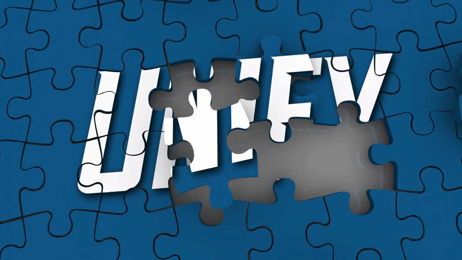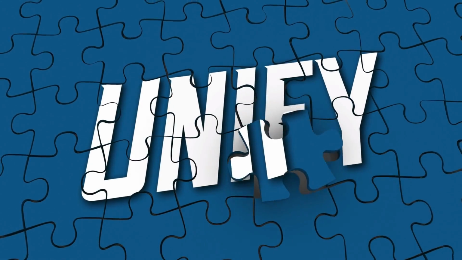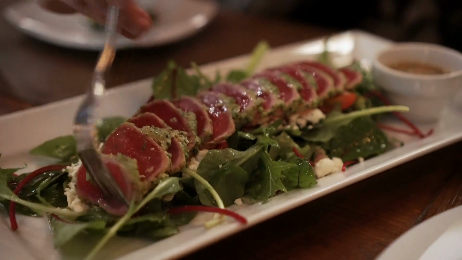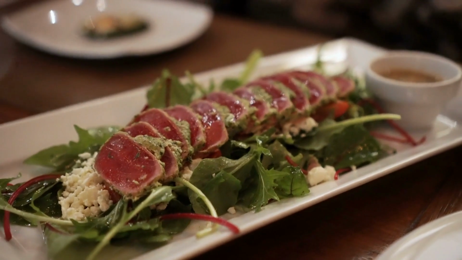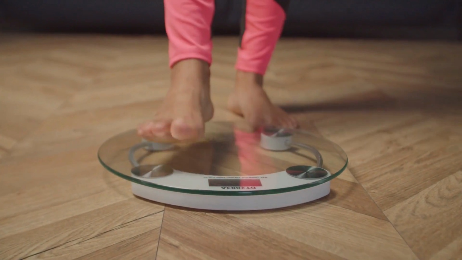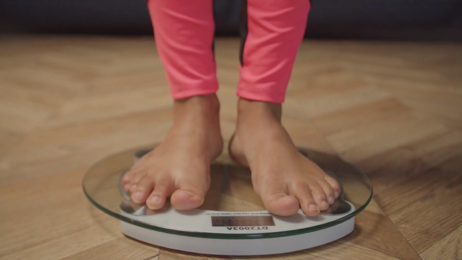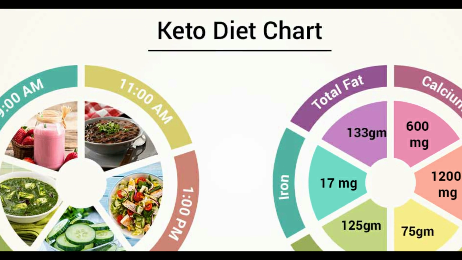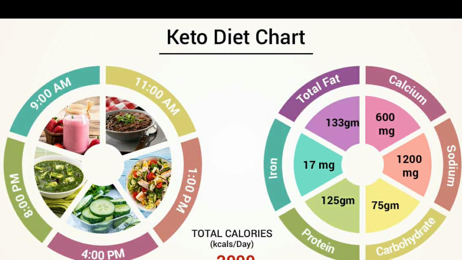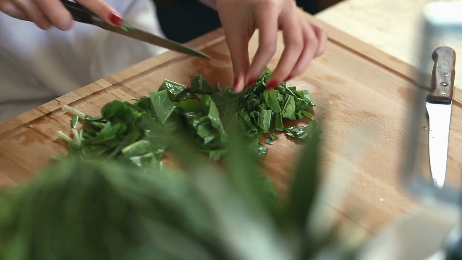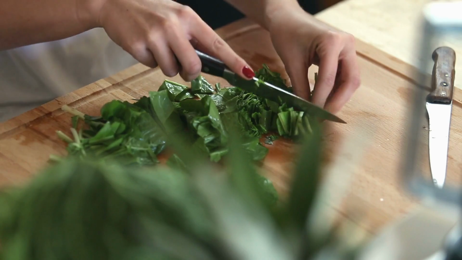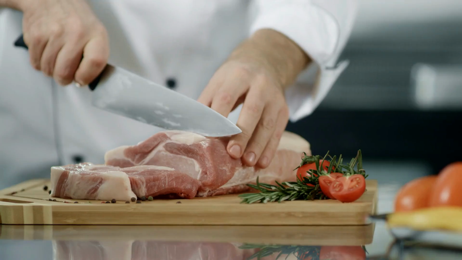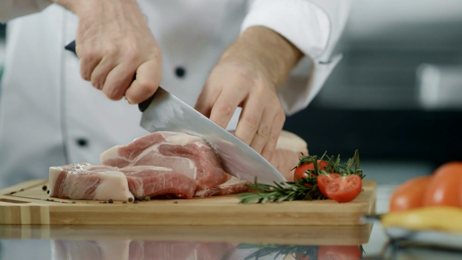How do the many ketogenic diet variations differ from one another? The standard ketogenic diet, SKD, appears to be the subject of the most research, particularly in relation to its potential to aid in weight loss and blood sugar regulation. It typically comprises 5 to 10% carbs, 20% protein, and 70 to 75% fat. Eat plenty of non-starchy greens like kale and spinach, which are very low in carbohydrates, as part of a ketogenic diet.